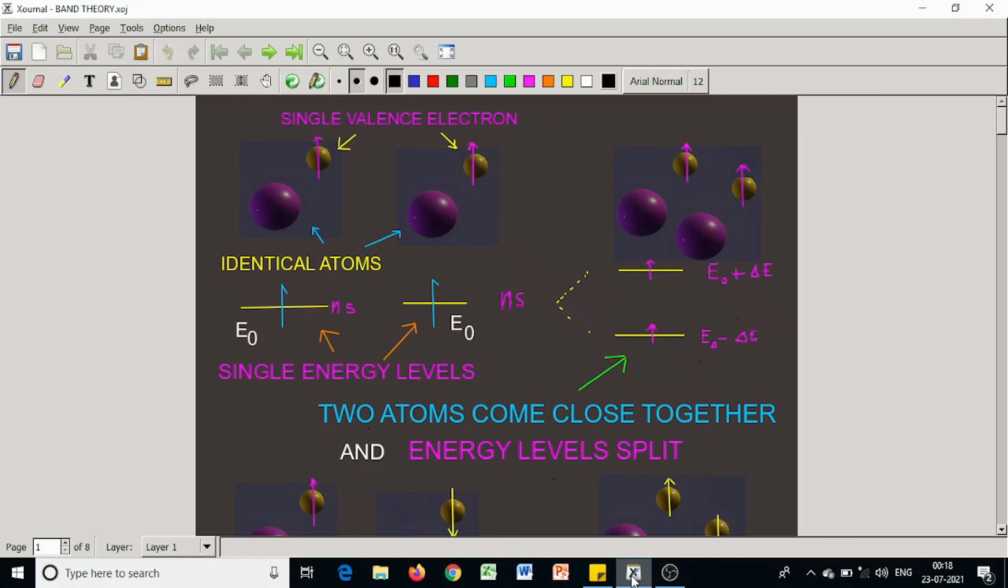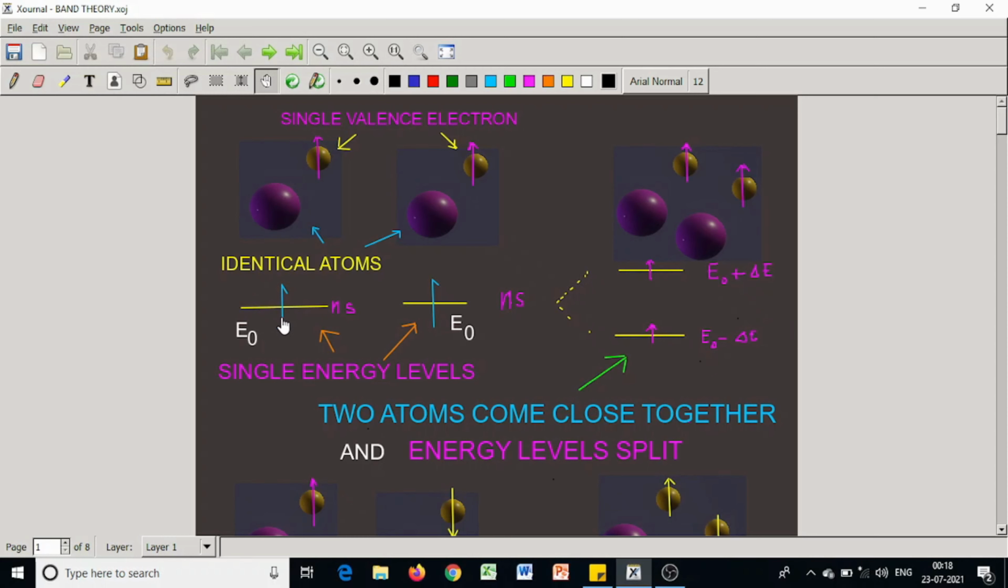Today I shall discuss energy band structure of solids for better understanding of electrical behavior of semiconductors. These are two identical atoms with single valence electron. An electron in an isolated atom can have only certain discrete energies.